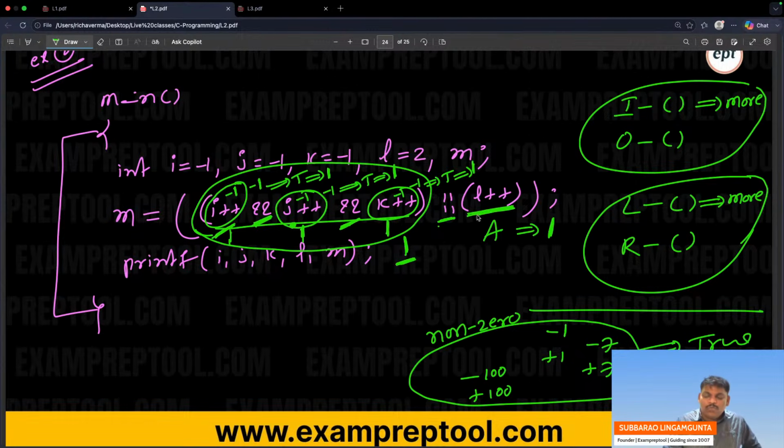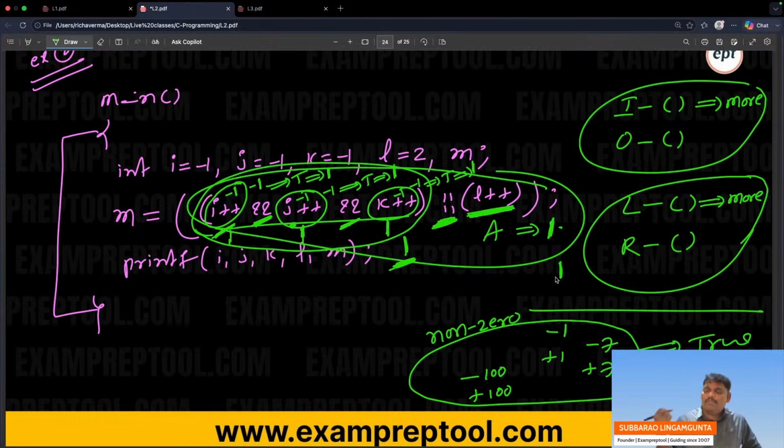So remember, this one is not executed also. What is the reason? 1 OR anything is 1 only. What is the need of executing? Finally, this entire story gives 1 as the answer. So that 1 will go to M.